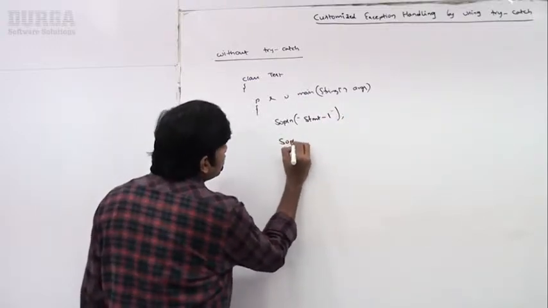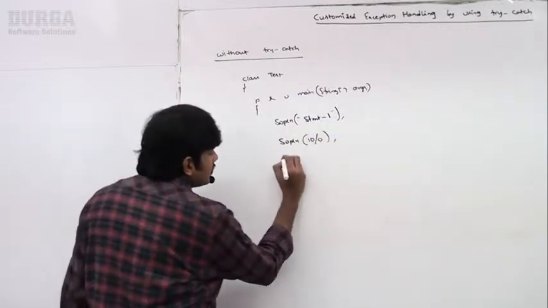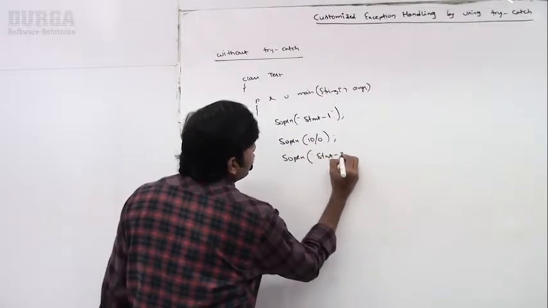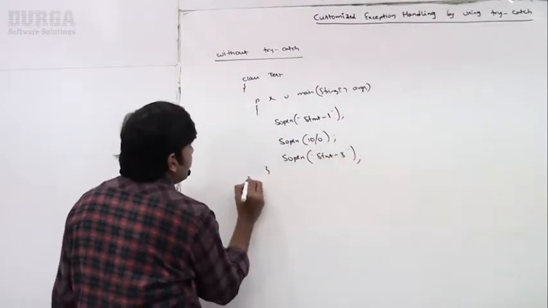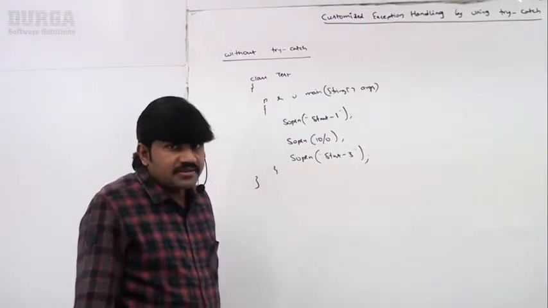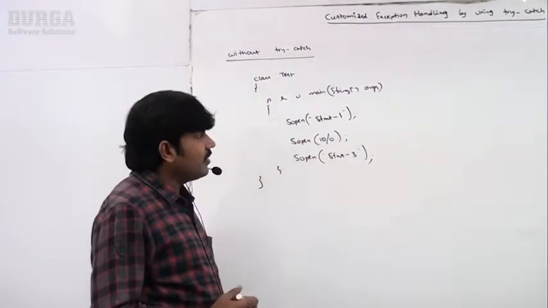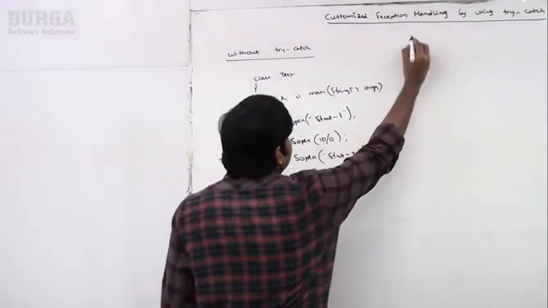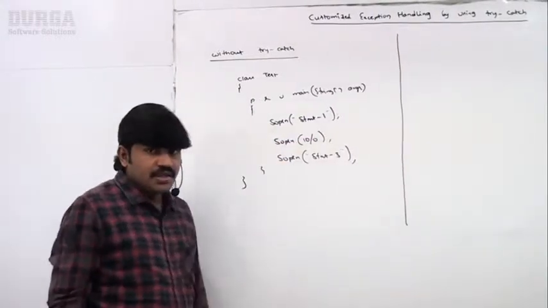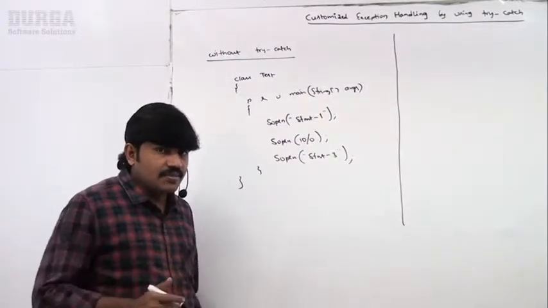Next, System.out.println(10/0). System.out.println statement 3, I'm taking, sir. Statement 3, that's all. So I don't know exception handling. I don't know try catch, that's why I didn't use it like this, right? Can you please tell what is the output we are going to get if I execute this code? Is it normal termination or is it abnormal termination?